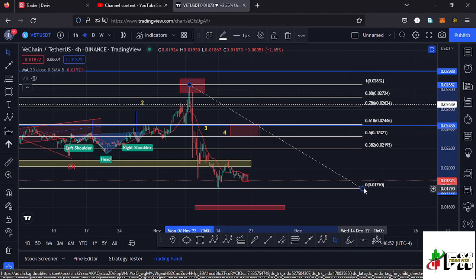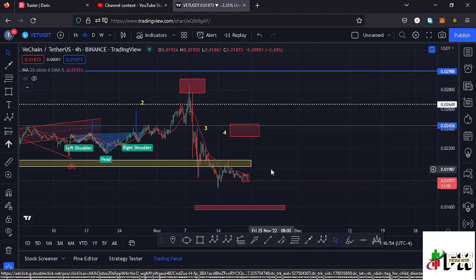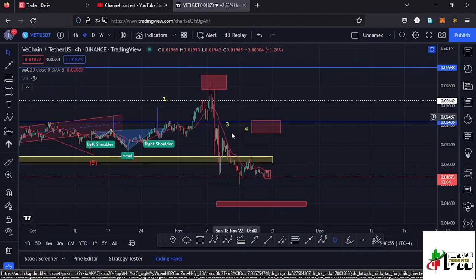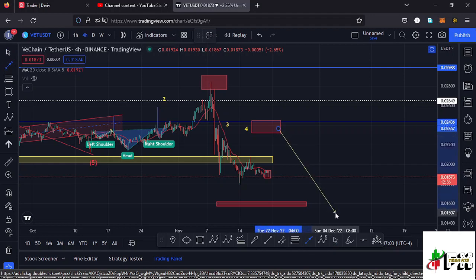And that is why I'm expecting a bit of a bounce on the lower time frames to get us fully into this red target area in the formation of a wave 4 before we continue pushing lower in the formation of our wave 5 and make a new low here on the VeChain chart. And those are the key scenarios that I expect to play out.